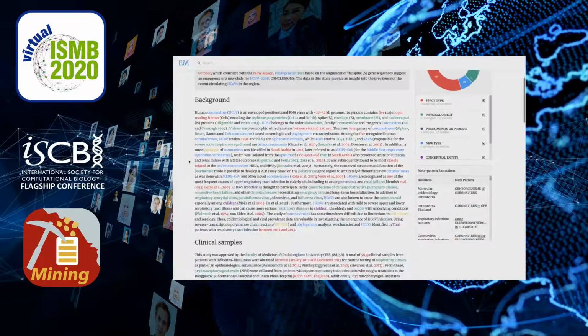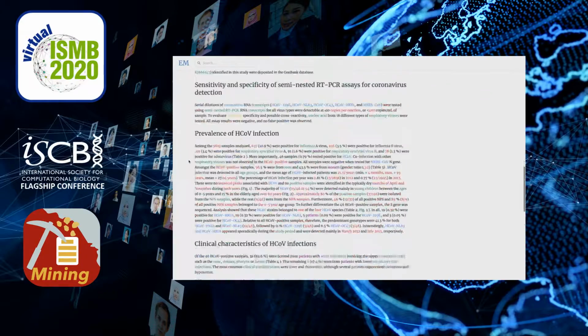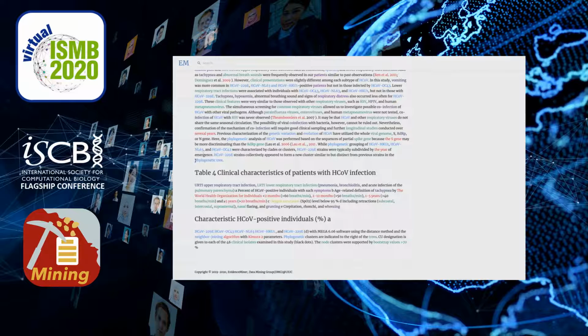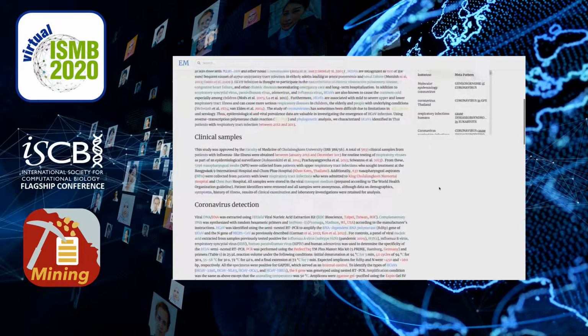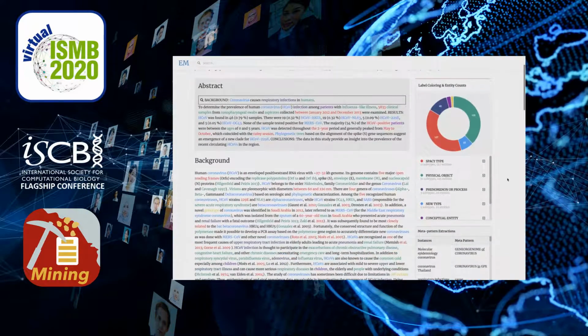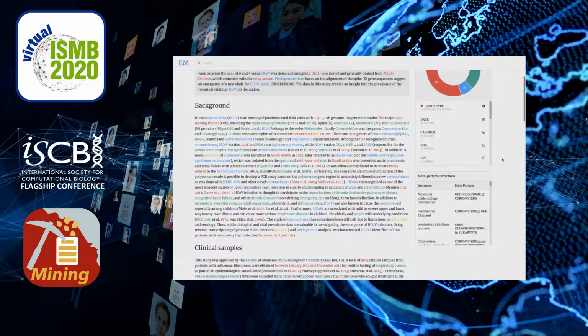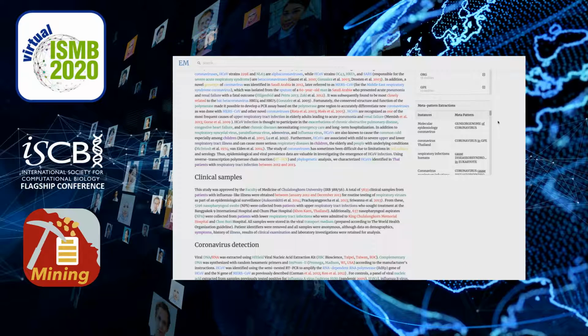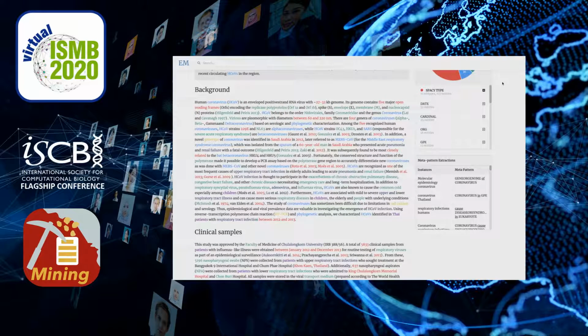Basically, we will show all the sections of this document as the full text, and in this whole document, we will show all the fine-grained entities automatically annotated. On the right-hand side, similarly, we will show a summary of all the entities annotated in this corpus, and moreover, we show this meta-pattern extraction results, which are all the relational meta-patterns extracted from this document based on those fine-grained entities automatically discovered above.